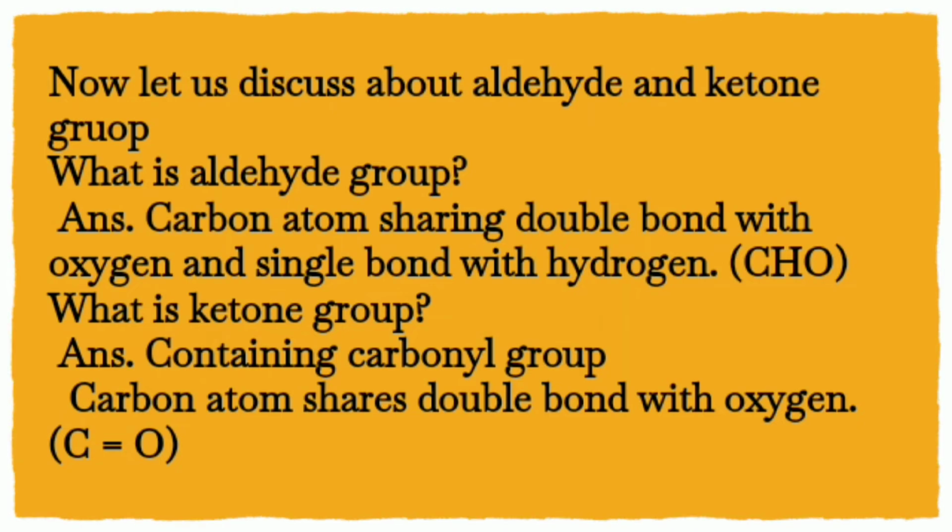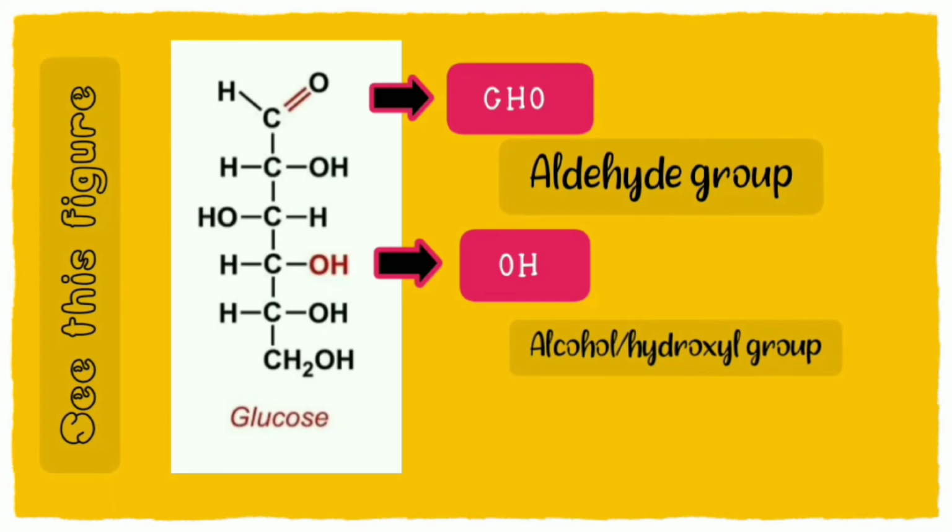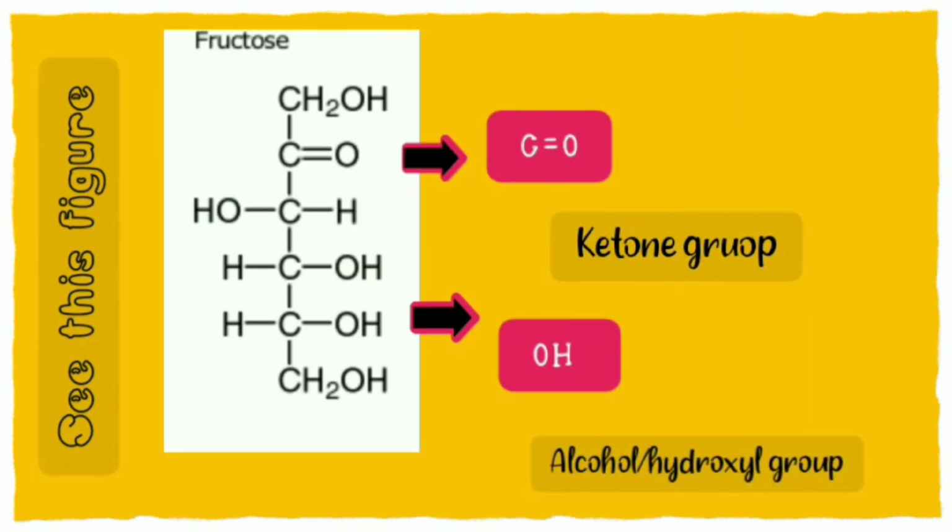And what is a ketone group? It contains a carbonyl group, that is C double bond O. Carbon shares a double bond with oxygen. Please go through these pictures and see the aldehyde and ketone groups present in carbohydrate.